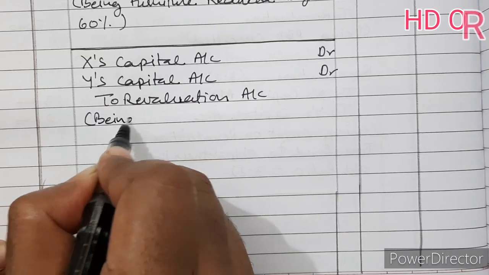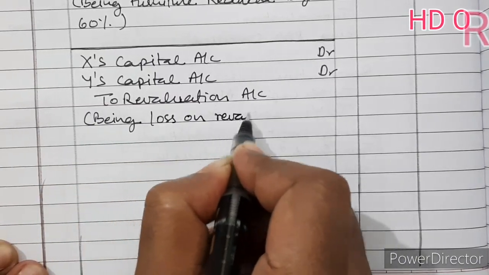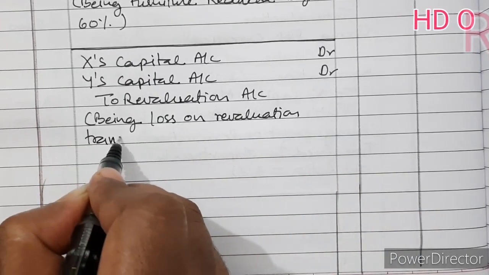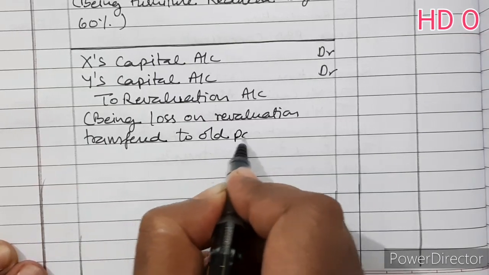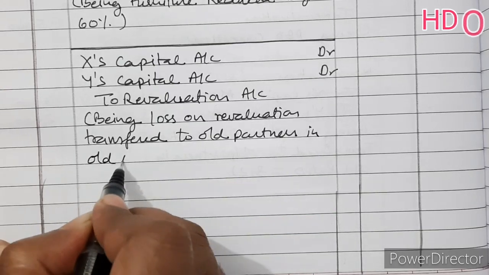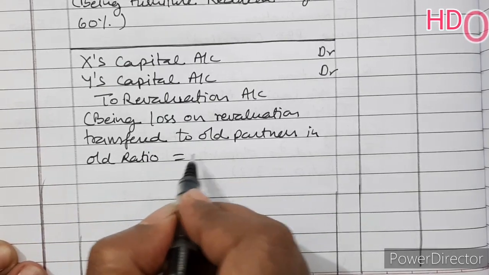Being loss on revaluation transferred to old partners in old ratio, and this old ratio is 3:2.